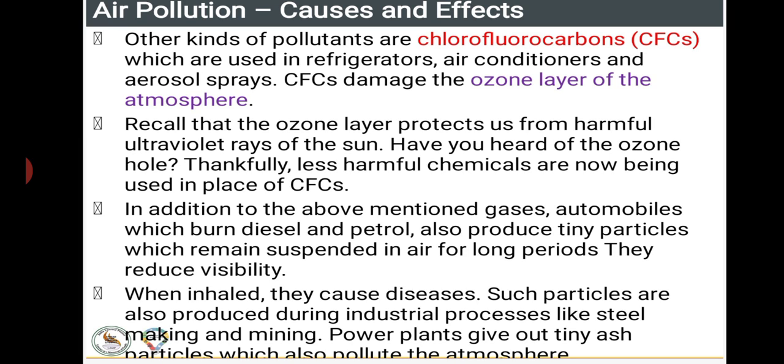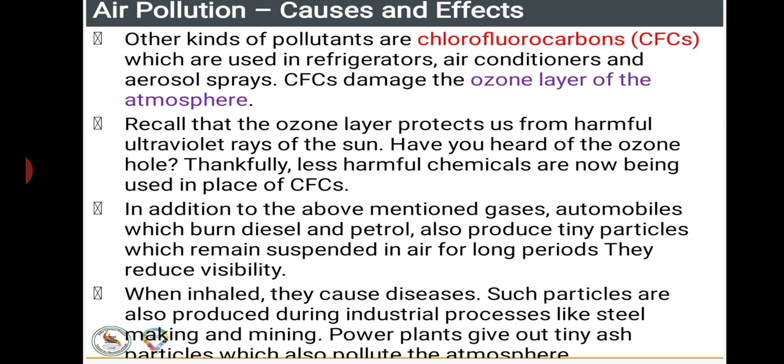Thankfully, less harmful chemicals are now being used in the place of CFCs. That is, in place of CFCs, fewer harmful chemical substances are used. But even so, we have already found a number of holes in the ozone. In addition to the above mentioned gases, automobiles which burn diesel and petrol also produce tiny particles which remain suspended in the air for long periods.